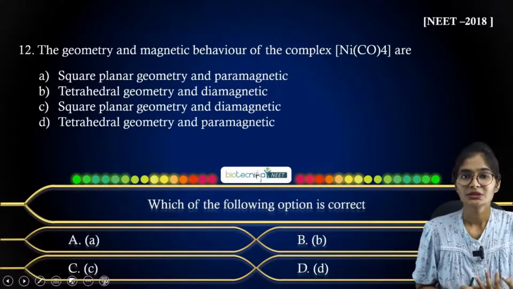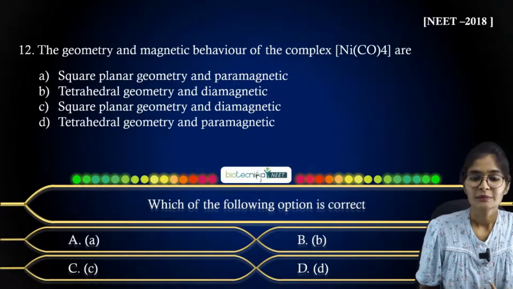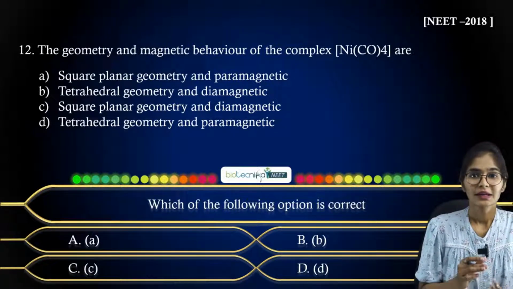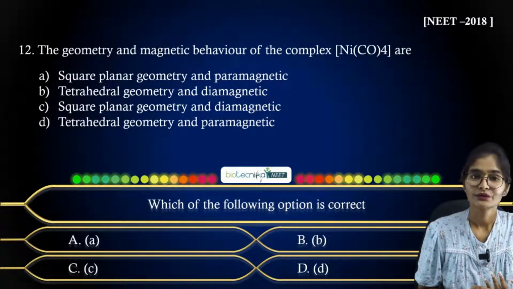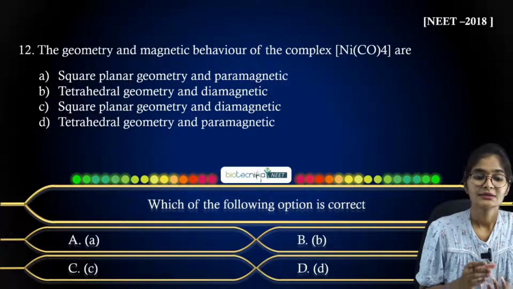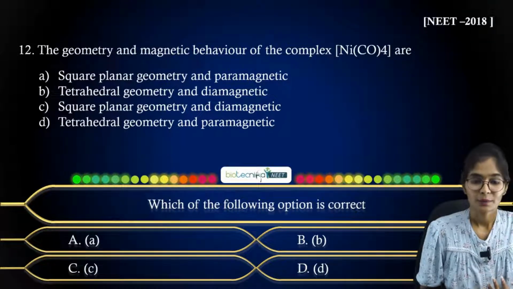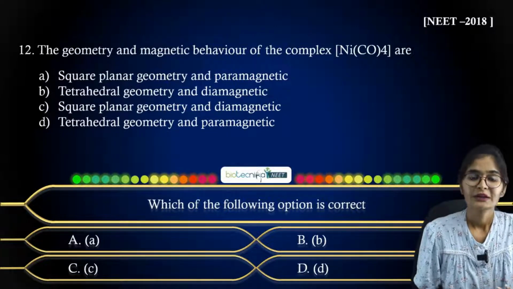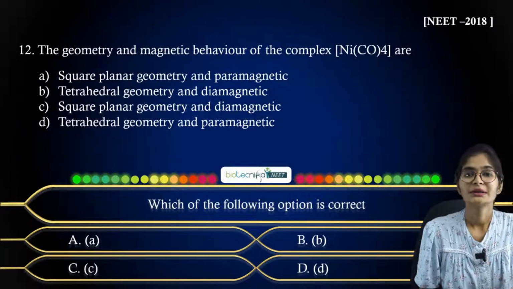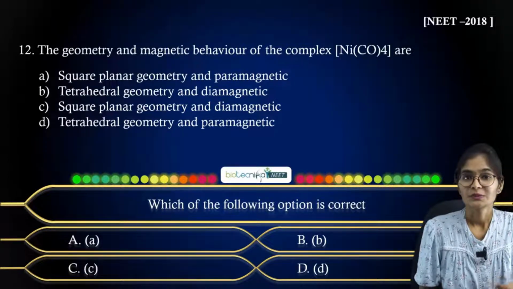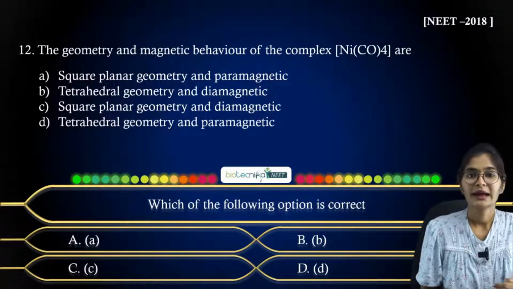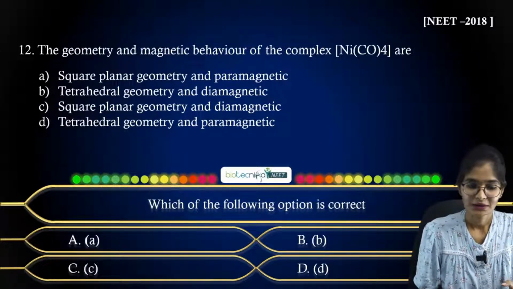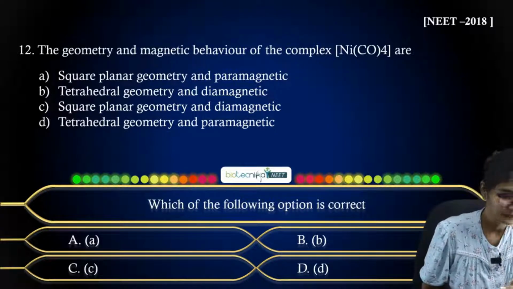So the next question, as you can see, asks for the geometry and magnetic behavior of the complex Ni(CO)4. Now you have to tell me what exactly its geometry and magnetic property are. Option A is square planar geometry and paramagnetic. Option B is tetrahedral geometry and diamagnetic. Option C is square planar geometry and diamagnetic. And option D is tetrahedral geometry and paramagnetic. So what answer will you choose here?